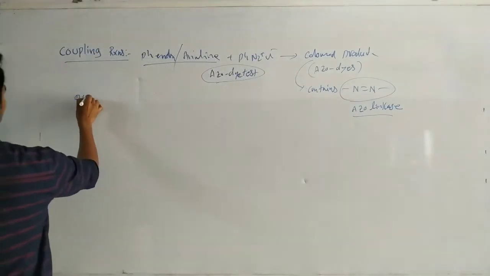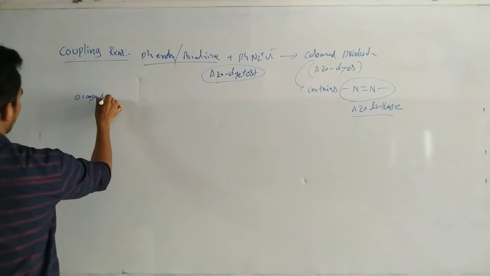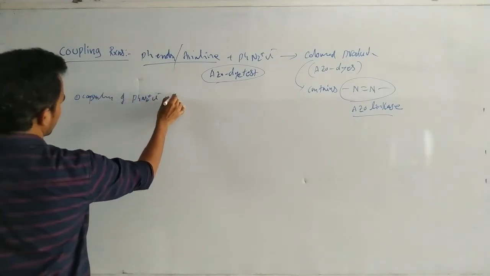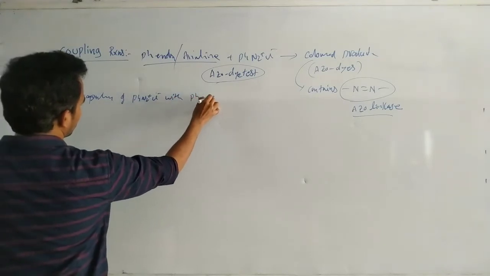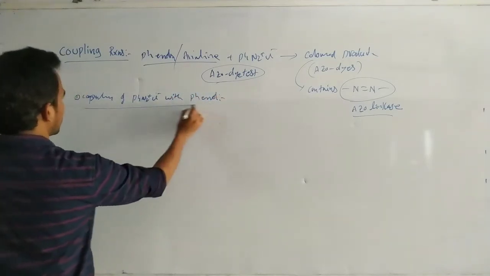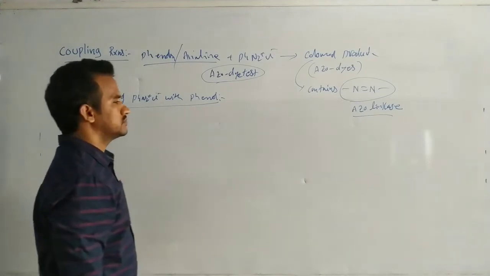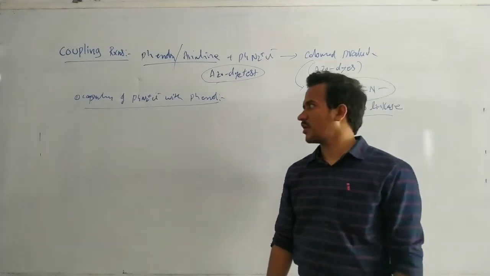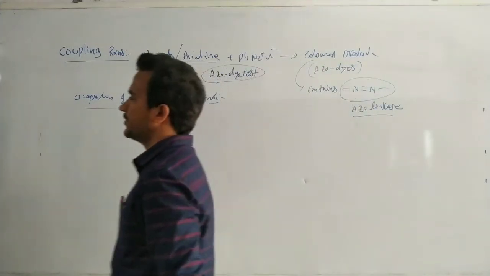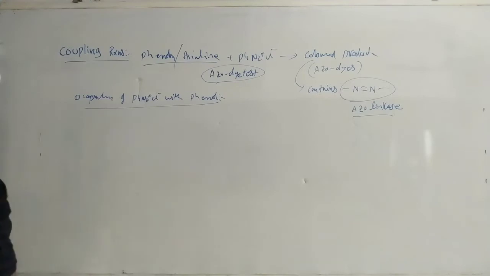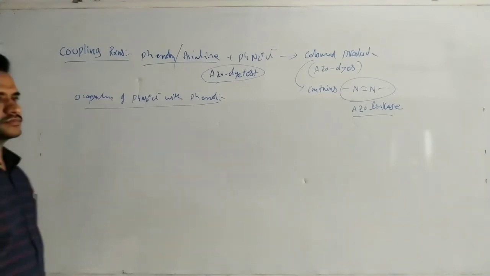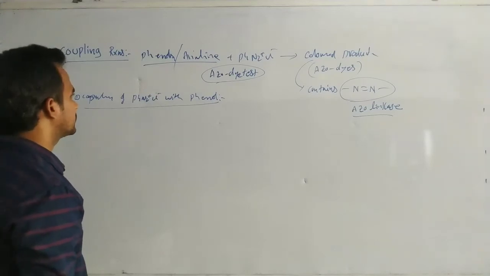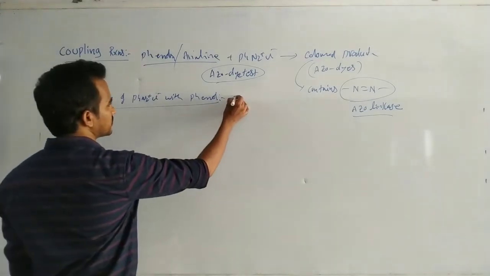So the first one: coupling of benzene diazonium salt with phenol. See this one.